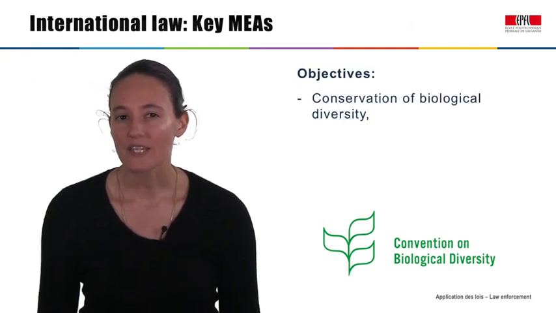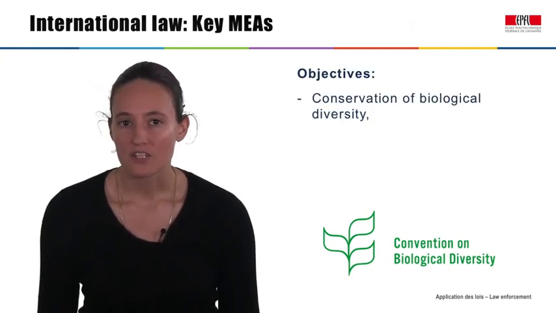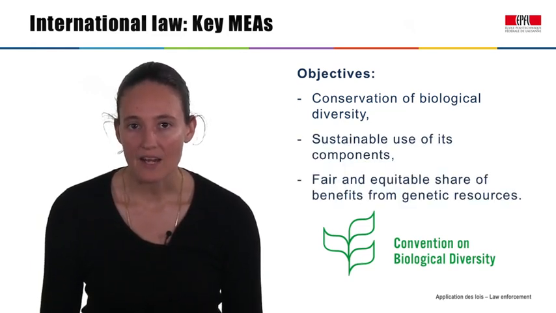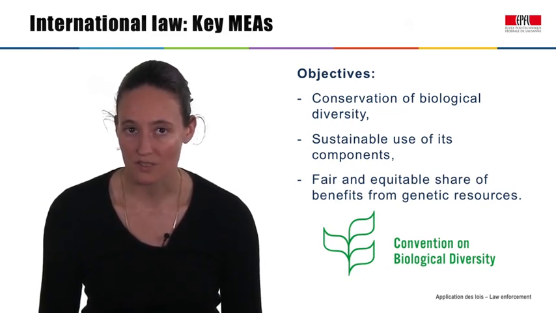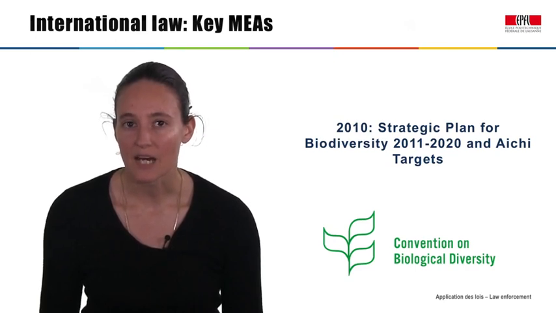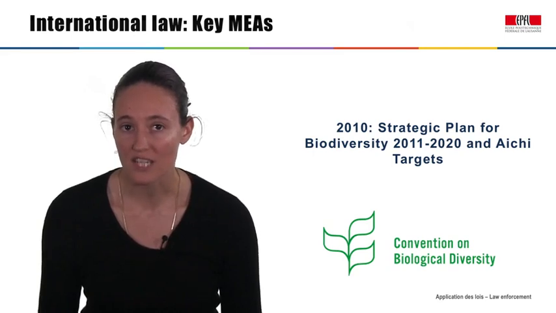It sets out three key objectives: conservation of biological diversity, the sustainable use of its components, and the fair and equitable sharing of benefits arising out of the utilization of genetic resources. Its two protocols provide more detailed obligations relating to some of these objectives. In 2010, the CBD COP adopted the Strategic Plan for Biodiversity 2011 to 2020, including the Aichi targets. The Aichi targets are specific, measurable goals to be achieved by 2020 across a range of sectors.